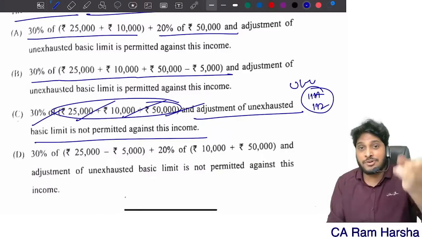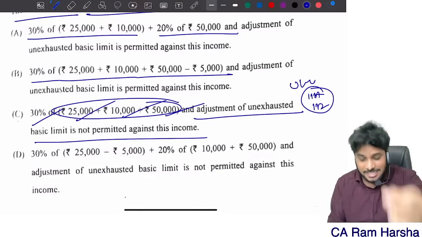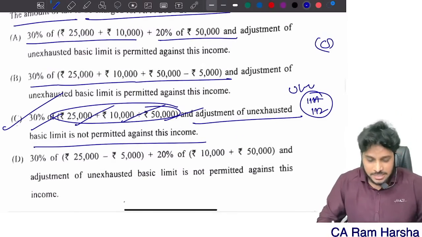In the very first day before yesterday, we did this particular live marathon. In that itself, I told this point exactly. So the answer is C.